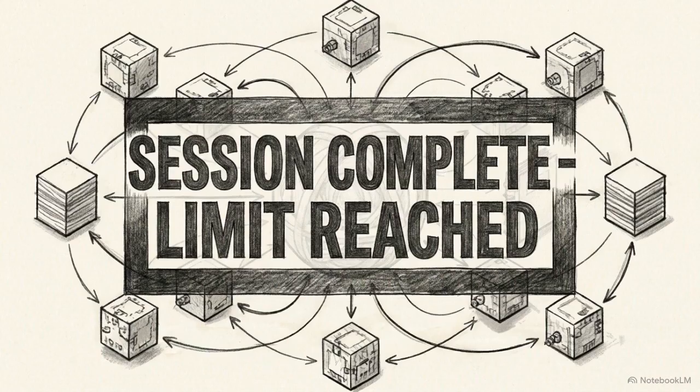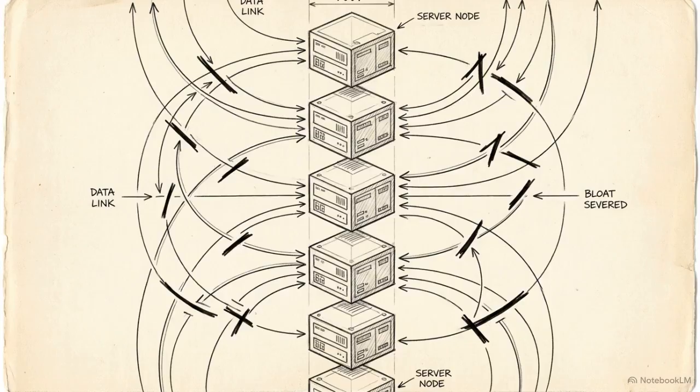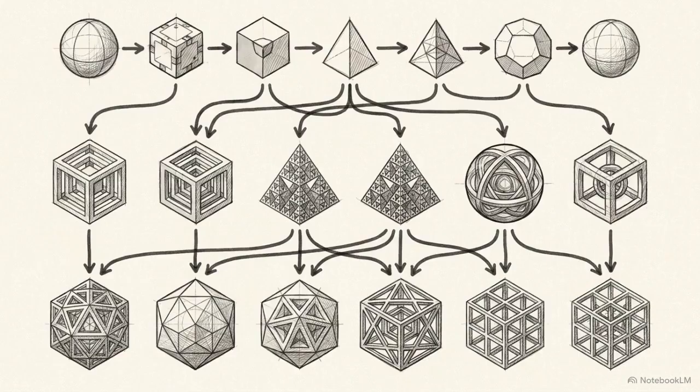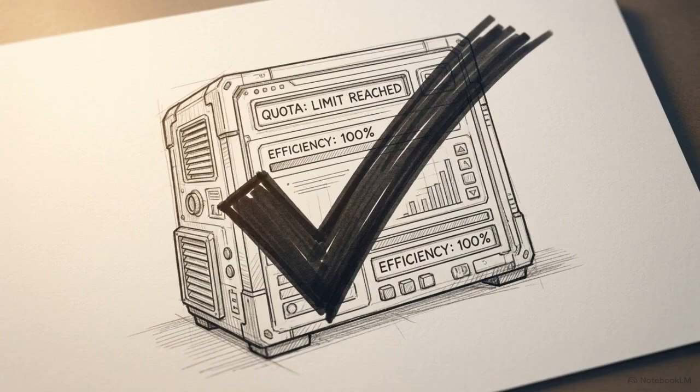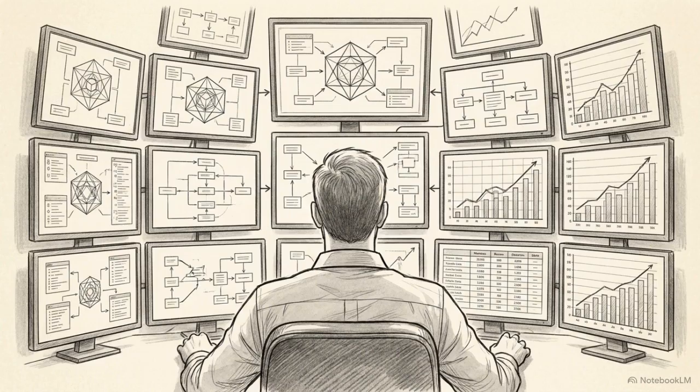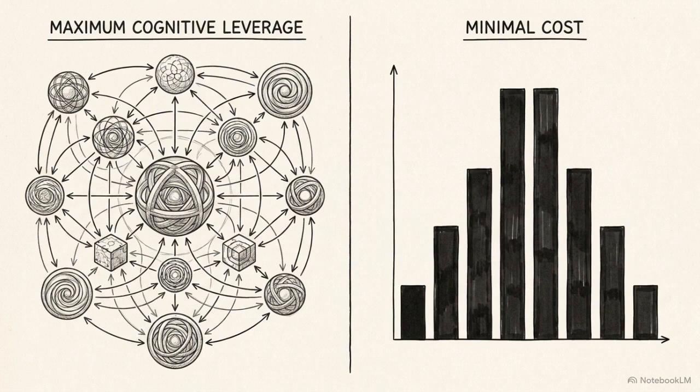Eventually, even with perfect hygiene, the limit barrier will appear on your screen. If you have severed MCP bloat, built precise index routers, and enforced multimodel delegation, hitting the limit is no longer a failure of the system. Reaching the limit under a perfectly optimized multi-agent architecture is the ultimate proof that you are extracting maximum operational leverage from the tool. Engineering a leak-proof context engine scales human intellect without exhausting the machine's budget.